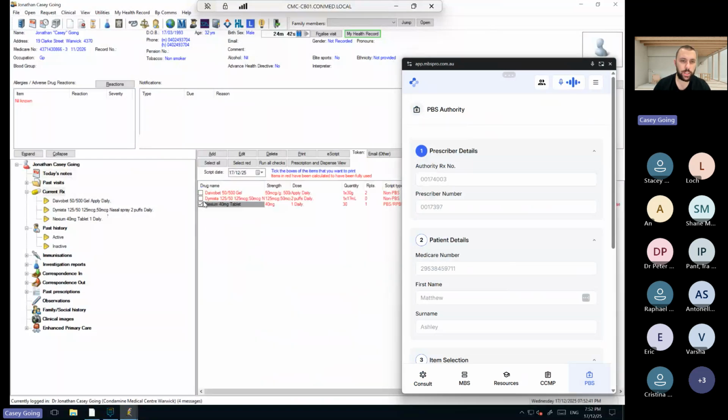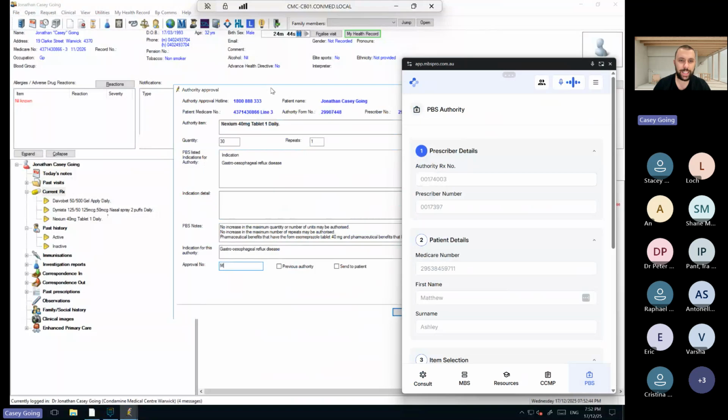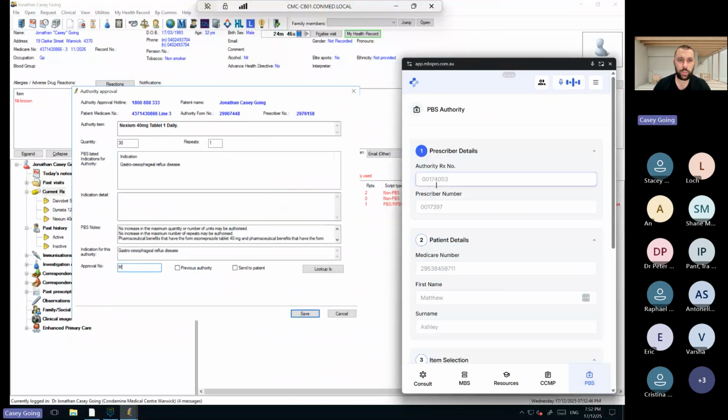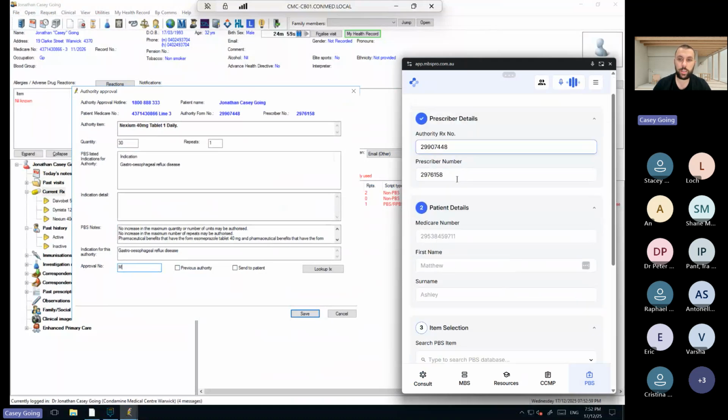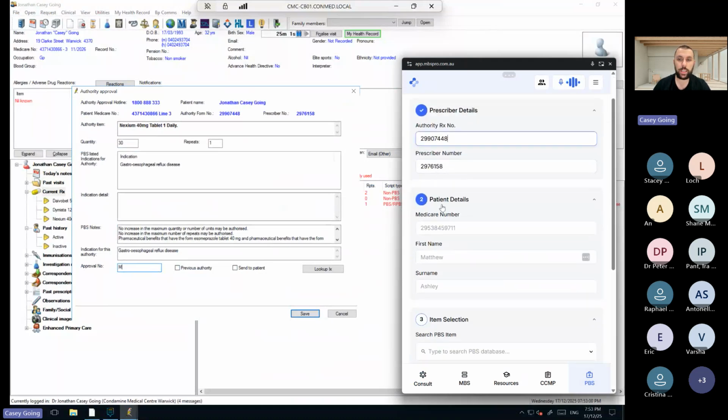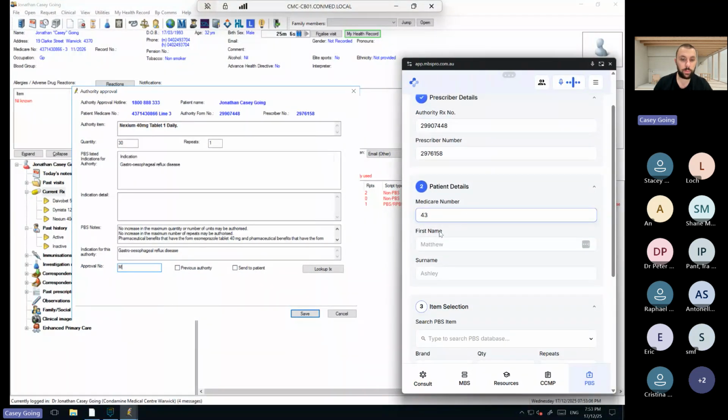Now I'm going to give myself good old Nexium again. So you put in your authority script. Now, if you've got integration, all of this pre-fills, which is really, really handy. Things that don't pre-fill, 29761, is authority script number. Prescriber number will stay in there, and Medicare number will be pre-filled. I haven't integrated with this particular account, but if you integrate it, it does make it a lot quicker.